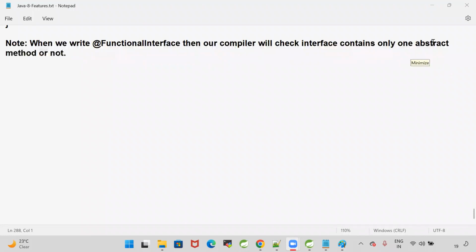Chalo. Now, can we write our first lambda and call that lambda by using a functional interface?